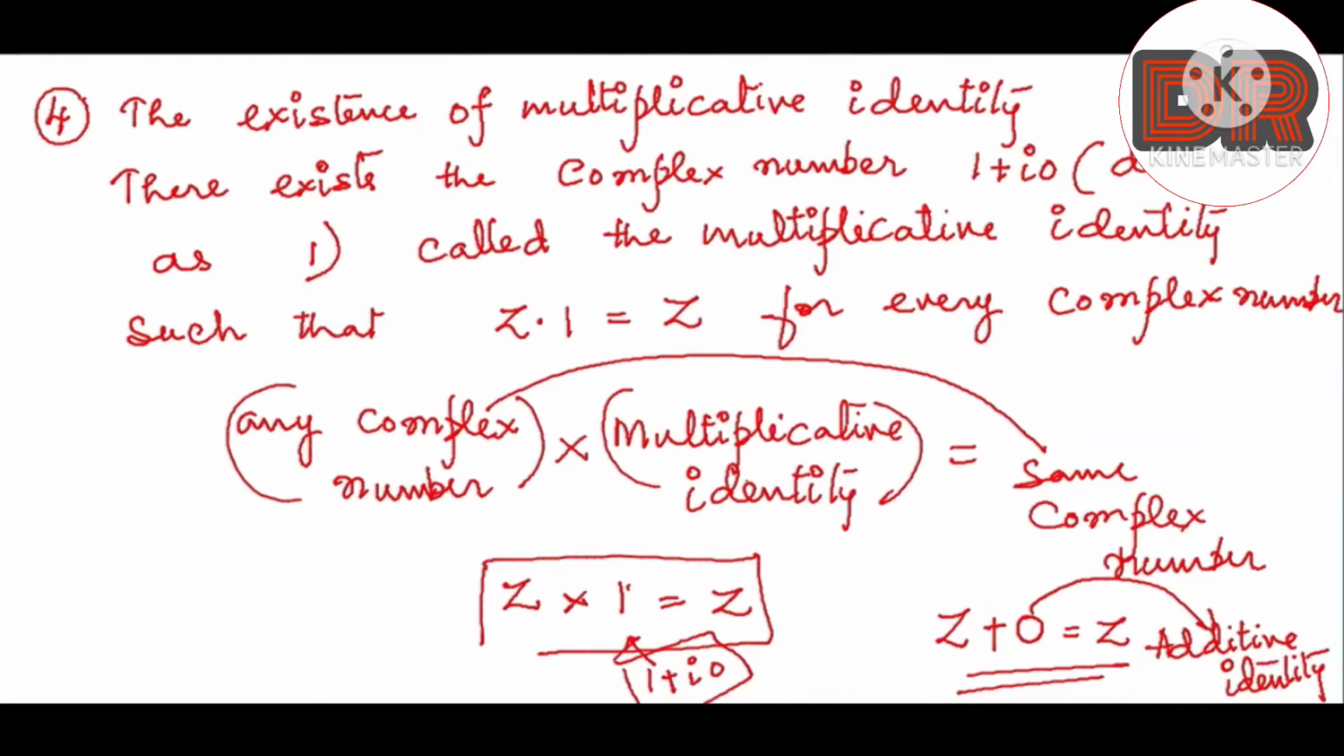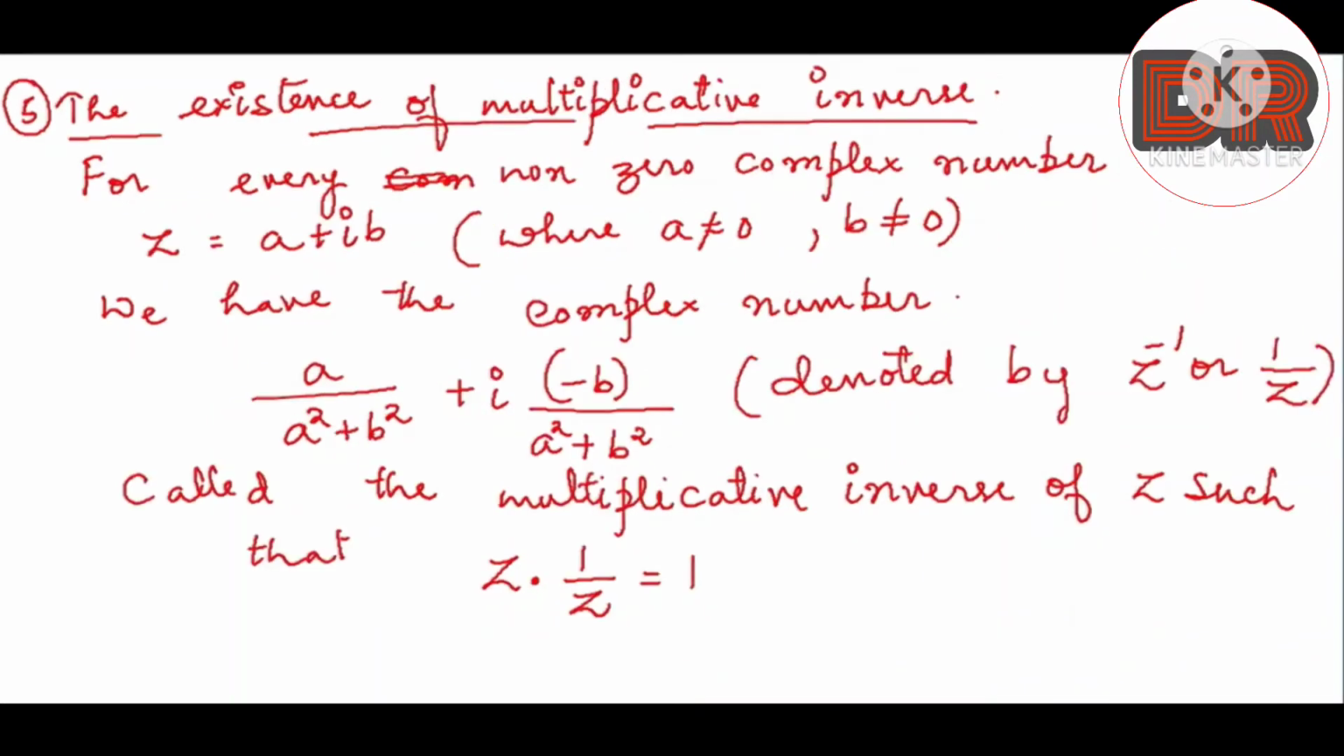And the fifth property is the existence of multiplicative inverse. So let us see what that is. According to the statement of the existence of multiplicative inverse, it holds for every non-zero complex number. What is a non-zero complex number? Z has the a plus ib format, where a is not equal to 0 and b is also not equal to 0, so we have a real part and an imaginary part in the number.